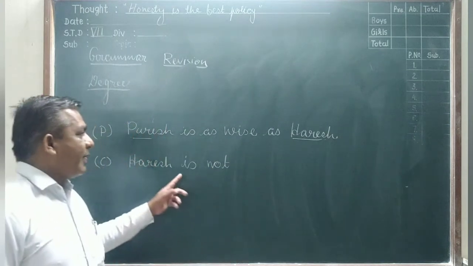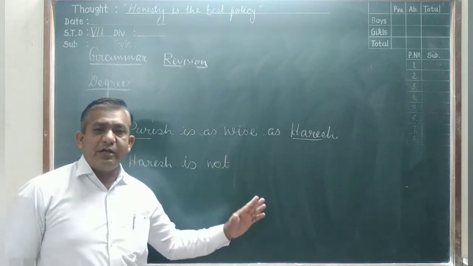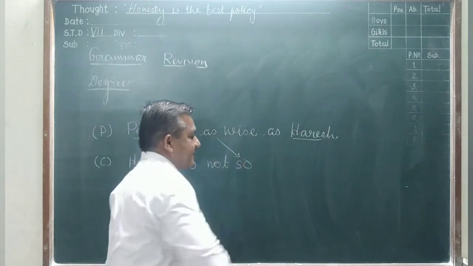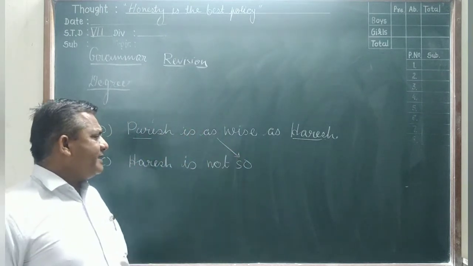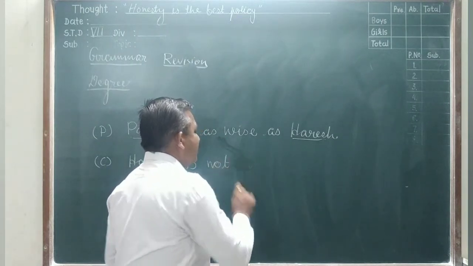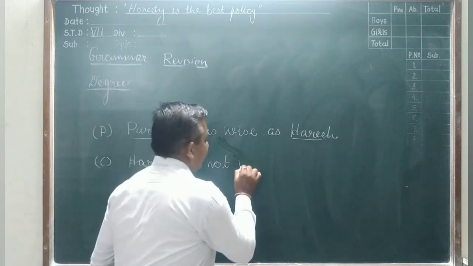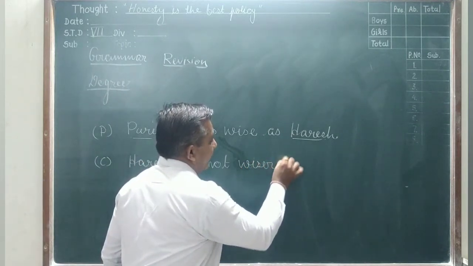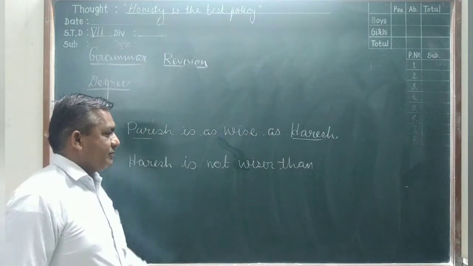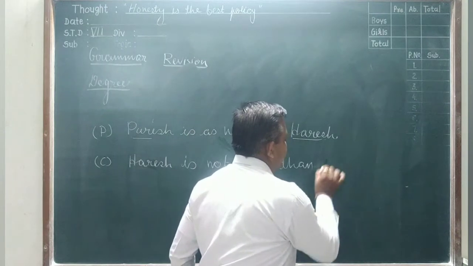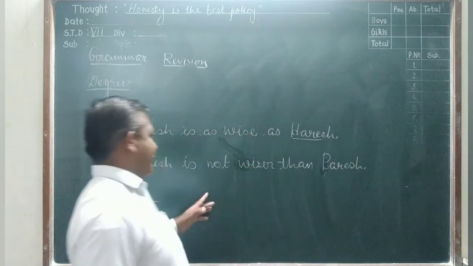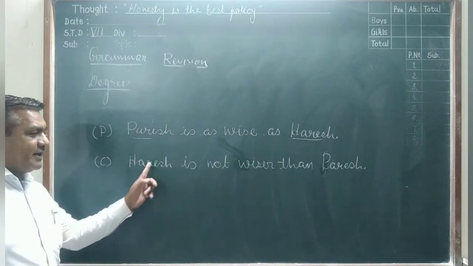Harish is not, and also you use as, but in the negative sentence we use so. Instead of as we take so. Harish is not wiser than Paresh. Do you understand where we change here?